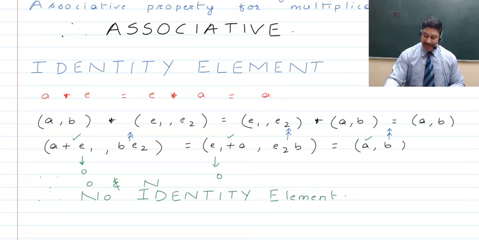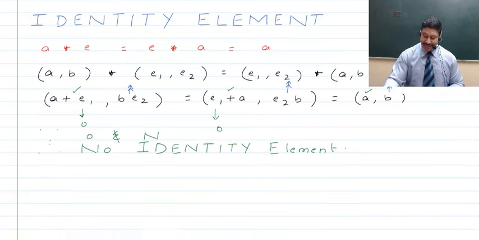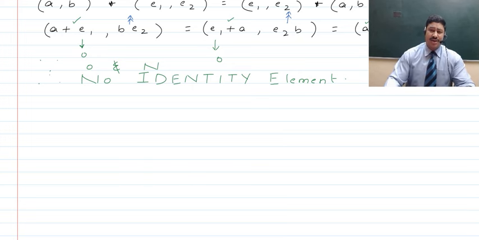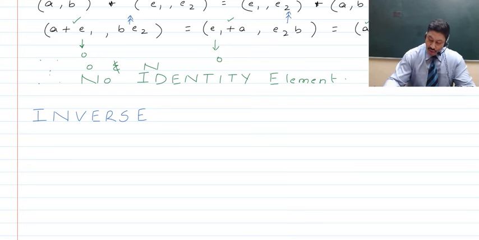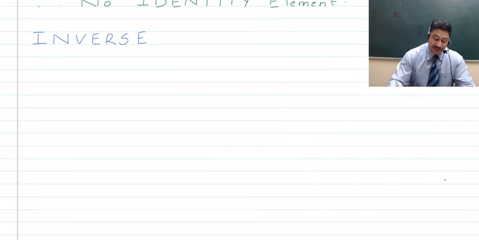Right, now guys, after this we will be talking about the next thing, that is the inverse operation, right? So let's first look up what the inverse operation is, and then I will tell you its close relation with the identity element. So guys, if we talk about the inverse operation, then the binary operation having an inverse is possible if we talk about it with respect to the definition.